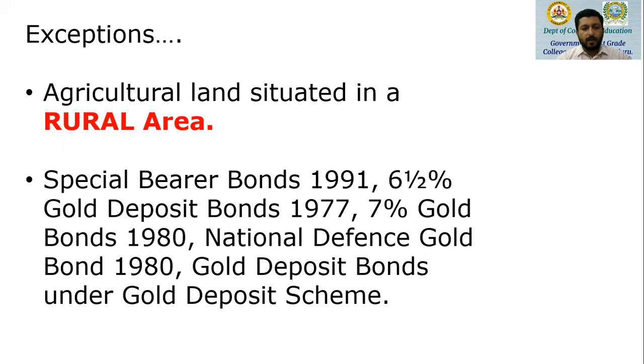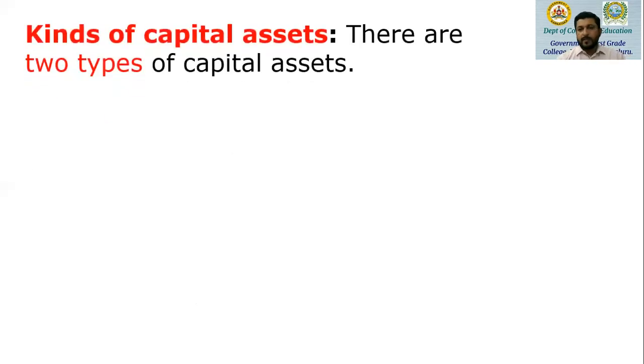All these are not capital assets and they are not liable for capital gain. Let's understand this very clearly. These are not considered as capital assets.